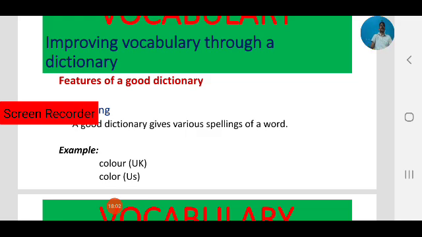Okay, in dictionaries they give various spellings also. This is one example, color. In British English we write COLOUR, and in American English we write COLOR. Like this you will find lots of words whose spellings are different in British English and American English. This is another feature: we can find spellings of words, how they are spelled in British English and how they are spelled in American English. This is another feature of using a dictionary.